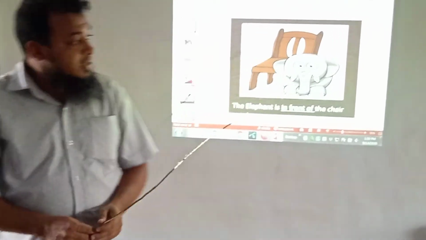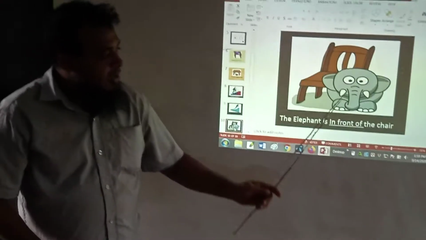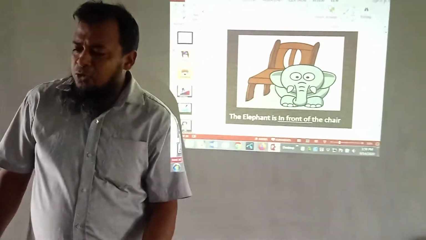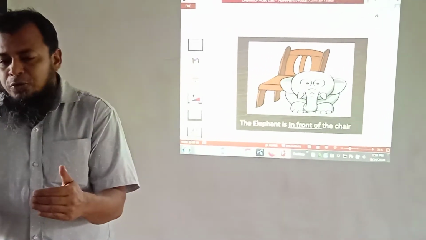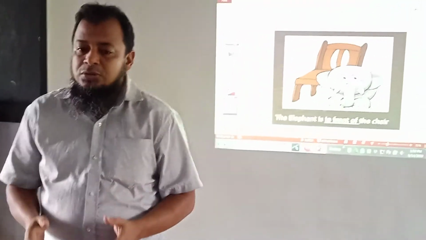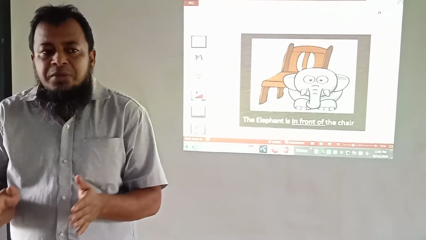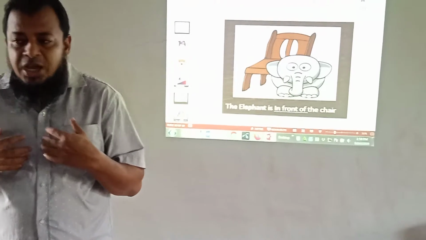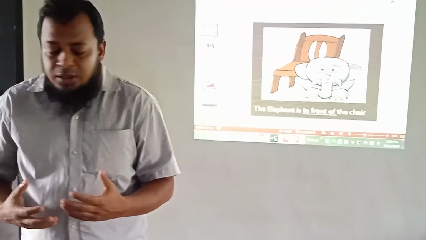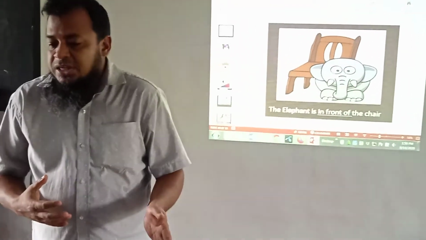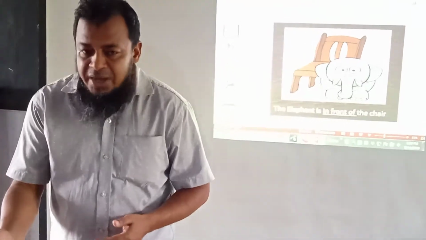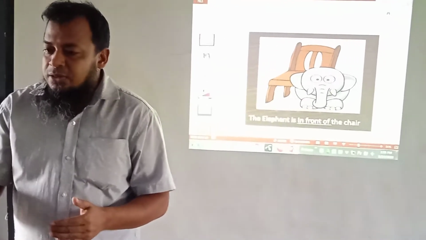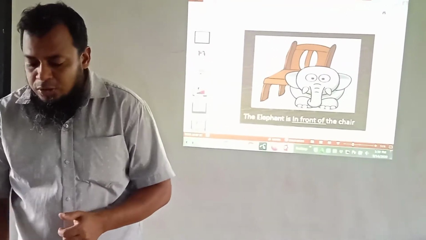And there is another scenario, a chair and an elephant. The elephant is in front of the chair. In front means something before, but before may also be used for time, like before 12 am or 12 pm, whereas in front of is used particularly for a place. Suppose I am talking in front of the projector screen. The laptop is in front of myself. So in front of is something located or situated before a certain noun or pronoun.